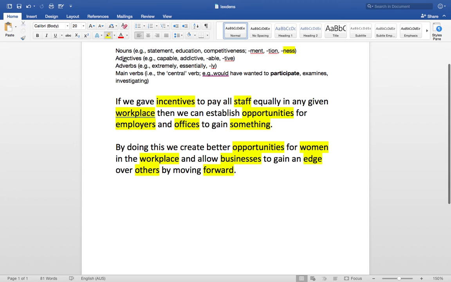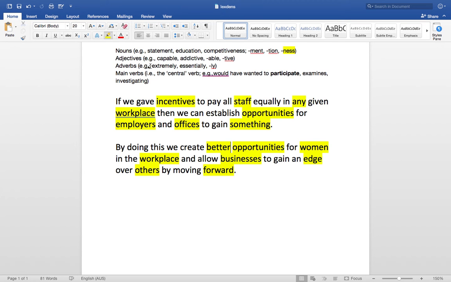Now we want to check for adjectives. So these are things that maybe describe a noun, like capable or addictive. A lot of times they'll have the ending able or tive. Let's see. Any is describing something here. Don't see. Oh, better is describing the kind of opportunity. And that's about it.